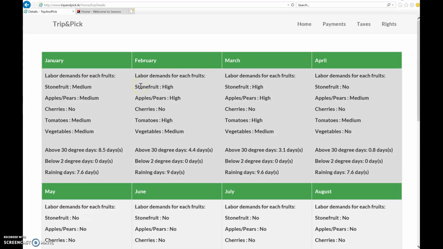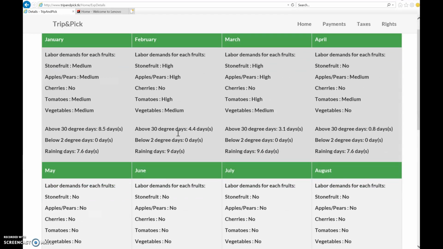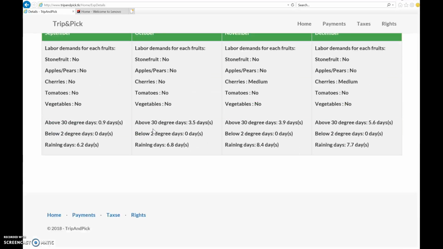You have labor demands for each fruit. You have stone fruit. Okay, we have high for stone fruit. Cherries, there is no. Okay, that's pretty good. This is the days. Oh, this is really good. So I get all the information about the temperature as well. Wow, this is good.